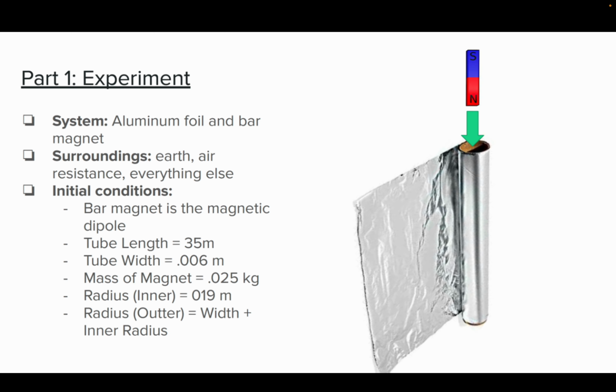So here's our experiment. Our system consists of the aluminum foil and the bar magnet, with everything else, the earth, air resistance, and beyond, constituting our surroundings. As we set the stage with initial conditions, we will imagine and treat our bar magnet as a magnetic dipole. For the measurements, the tube's length was found to be 35 centimeters, its width was 0.6 centimeters, and the magnet's mass 25 grams, with inner and outer radii then calculated. These measurements are pivotal, as we will use them to set up the parameters for our experiment.